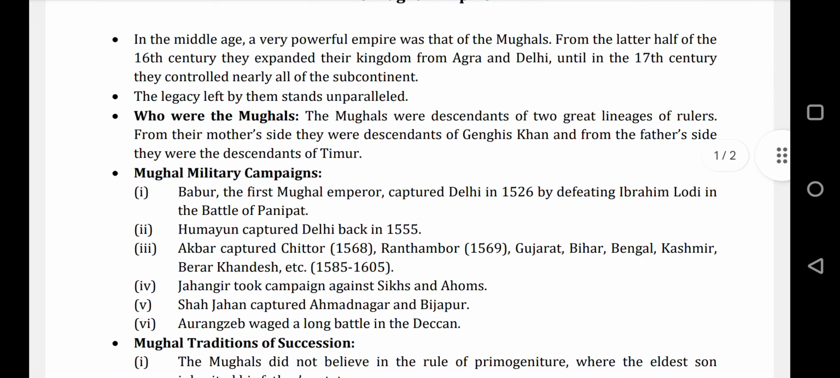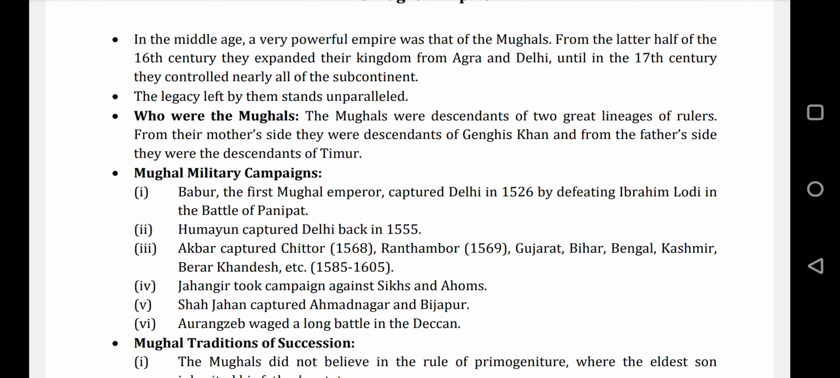Okay, so first it is telling that in the Middle Ages, a very powerful empire was that of the Mughals. We all know that the Delhi Sultanate declined, and the last ruler was Ibrahim Lodi. When Babur attacked Ibrahim Lodi in the first Battle of Panipat, in 1526, he was defeated, and then Babur established the Mughal Empire.